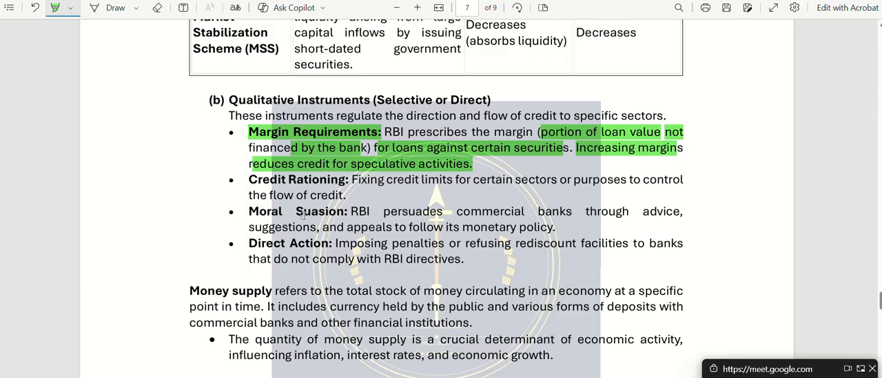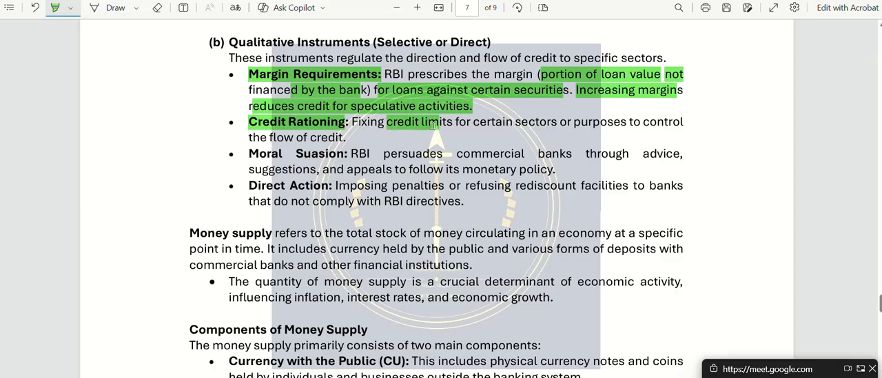The second type is credit rationing. Credit rationing means fixing credit limits for certain sectors or purposes to control the flow of credit. For example, the education sector. The RBI might say tomorrow that all the education sector institutes will have this much credit limit, and beyond this limit they cannot give credit. This is the kind of thing RBI does to control the flow of credit.